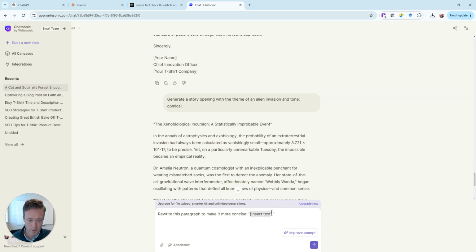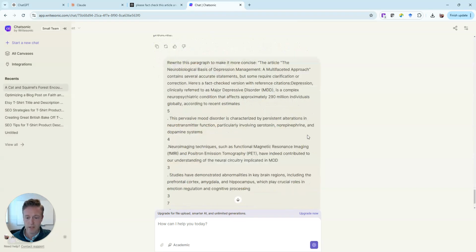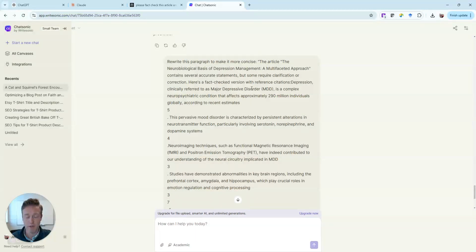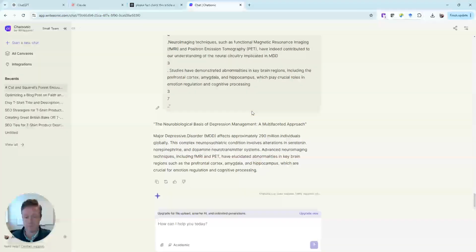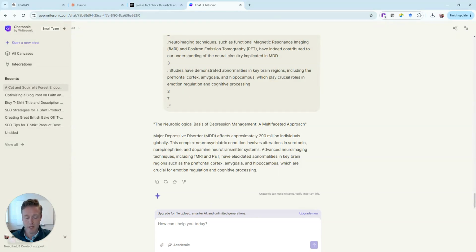We'll want to keep it within the quotation marks just because that is going to let it know that the prompt is all of that. So we're rewriting. It's going to give us something. Let's see what it is. So you can see here's our prompt. We copied and pasted, so we've got a little bit of a longer prompt, but it's still basic in the sense we're just saying rewrite this paragraph to make it more concise. So there we go. We made that much text into that much text.